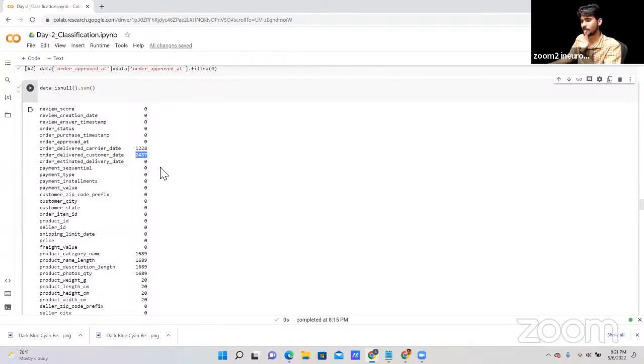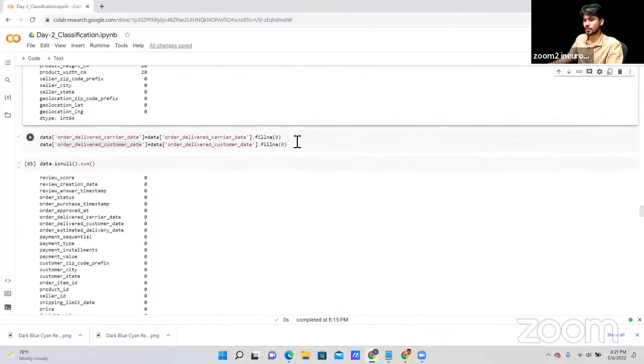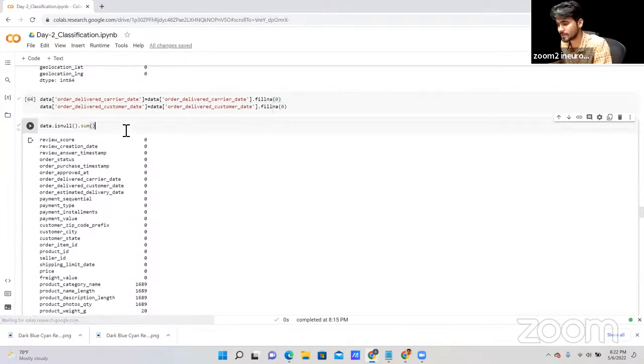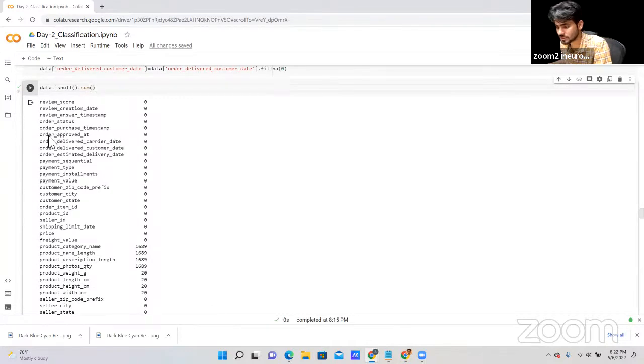The order delivered carrier date has 1228 missing, and the order delivered customer date has 2457. So it's 1228 into 2, which means we are getting these values for the order delivered customer date and the order delivered carrier date. Here again I'm using the fill function, assigning the value 0. After that I'm checking the null values, and we are getting 0. No null values are available in these particular columns.